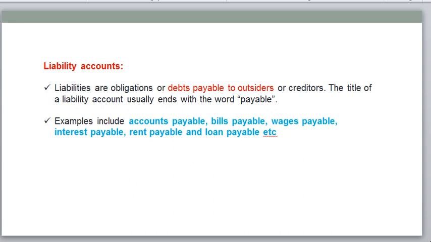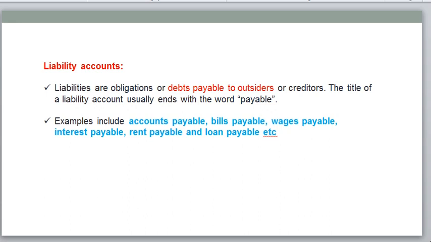Then there are current liabilities, long-term loans, and short-term loans. Long-term loans are debts. Once you take a loan from the bank, we need to repay the money, principal and interest. If it goes beyond one year, more than one accounting period, we call it long-term debt. Short-term debt means current liabilities. For accounts payable, we need to pay the vendor or supplier within one accounting period, so we call it a current liability.